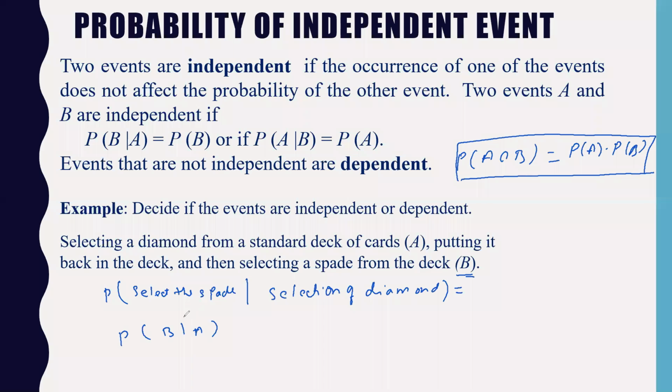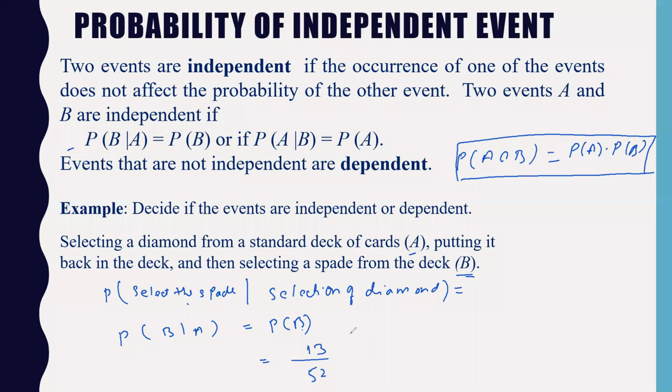So I am finding the probability of selecting the spade when I have already selected the diamond, and diamond is event A. So that is probability of B given A, equal to, from this formula, probability of B. Probability of B means I only have to write the probability of selecting the spade. Out of 52, how many cards are there of spade? 13 by 52 is the answer for this particular problem.